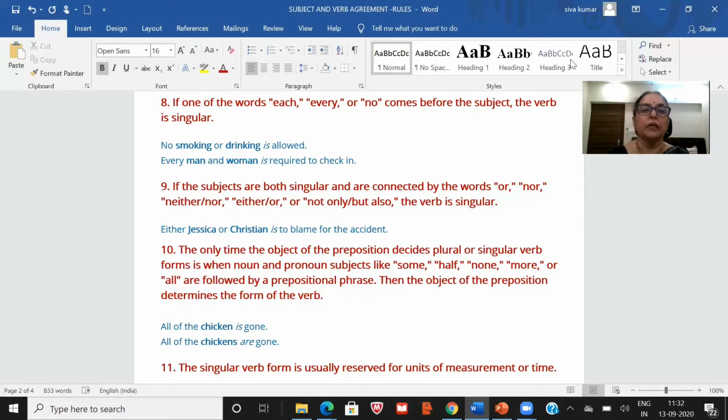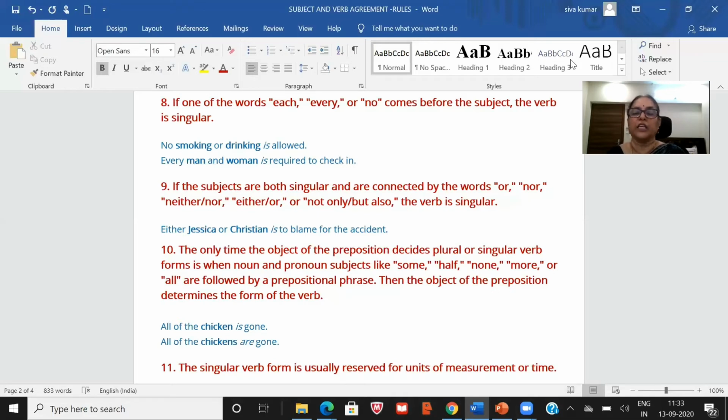Okay. Now, 10th one, the only time the object of the preposition decides plural or singular verb forms is when noun and pronoun subjects like some, half, none, more, or all are followed by prepositional phrases. Then the object of the prepositional phrase determines the form of the verb. All of the chicken is good. You are talking about the entire thing. All the chickens are good.